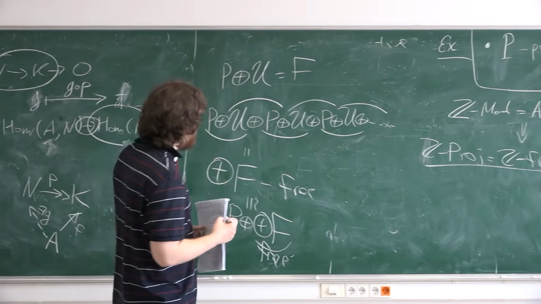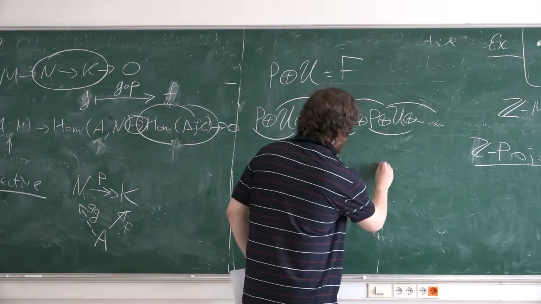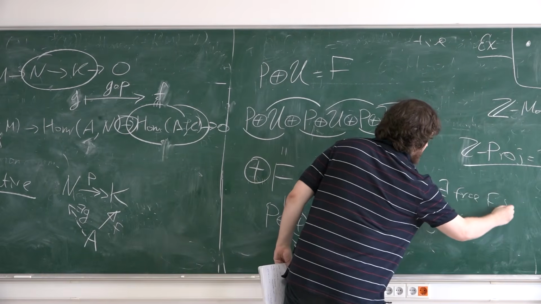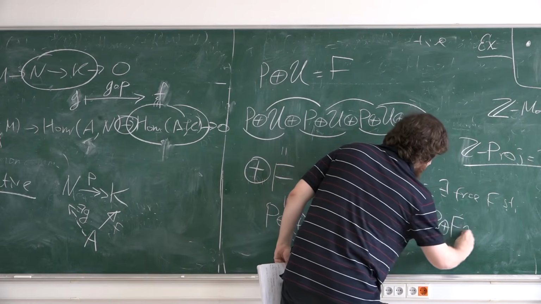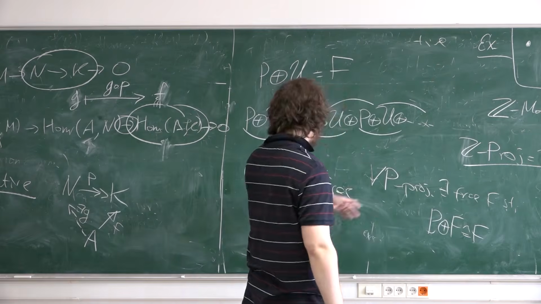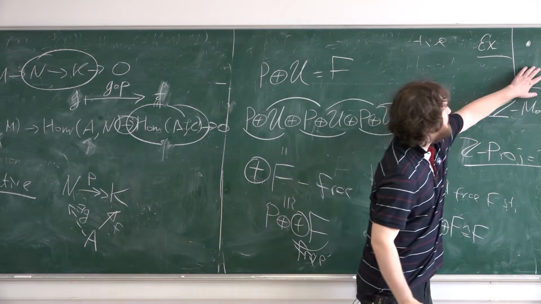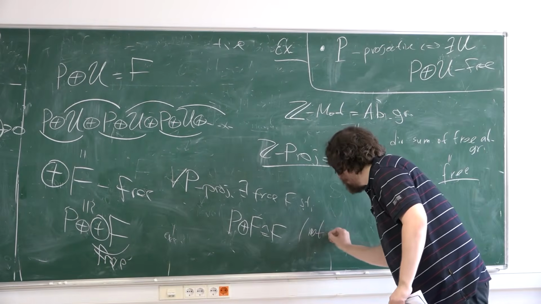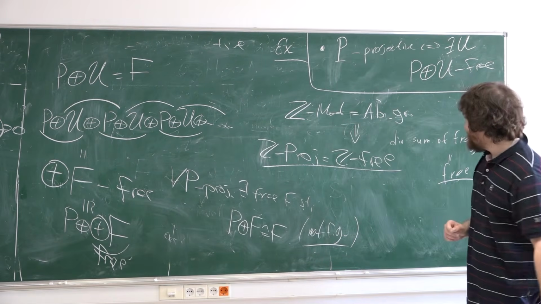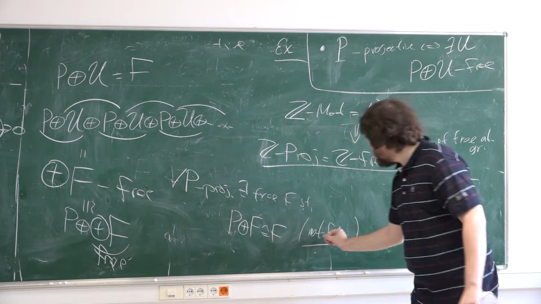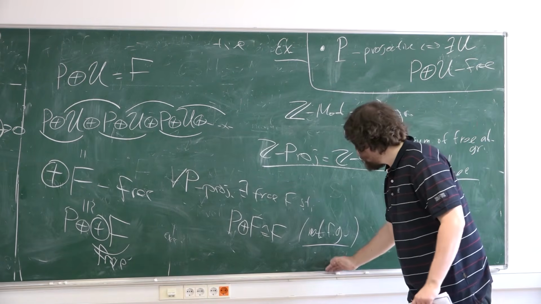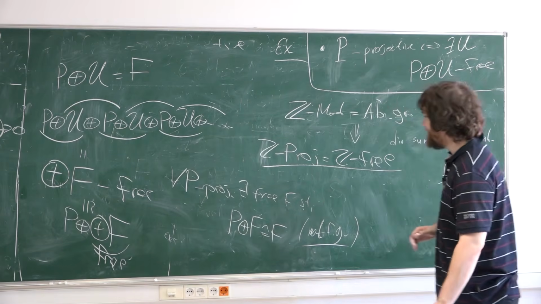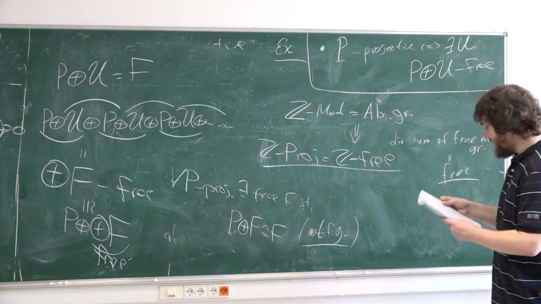But for all free modules, this is true: for any projective P, there exists a free F such that P plus F is just F. Maybe later we will consider some restrictions on modules, and sometimes there exists a finitely generated free module with this property, but not usually.